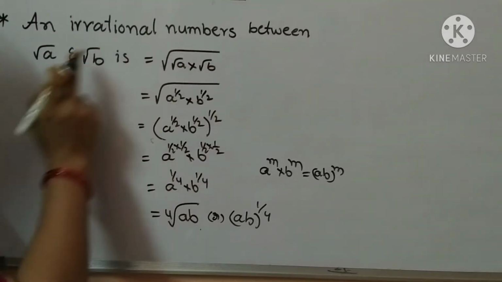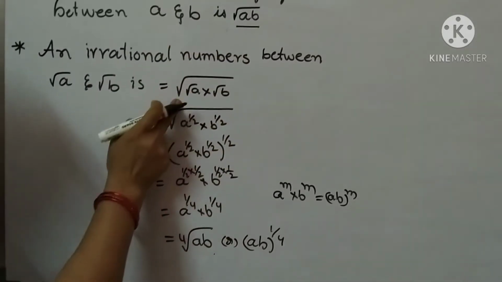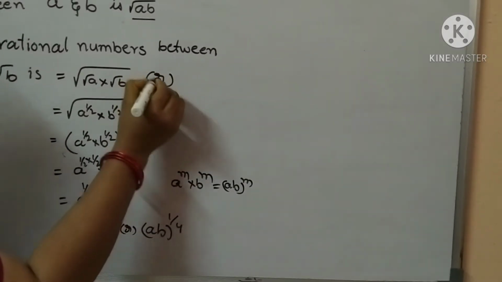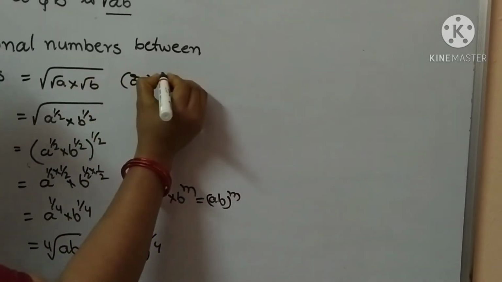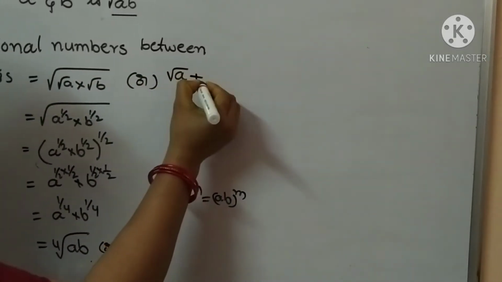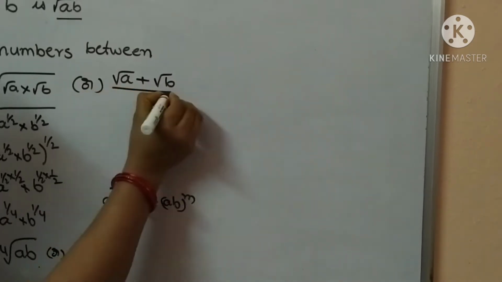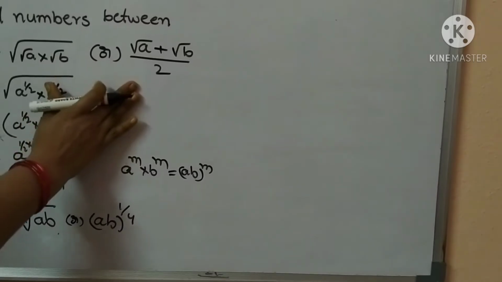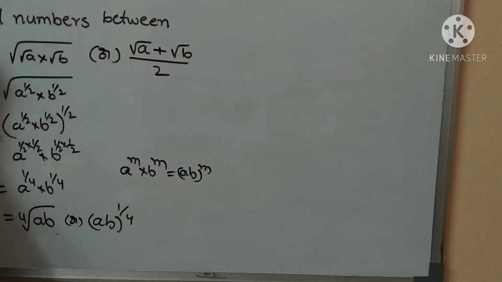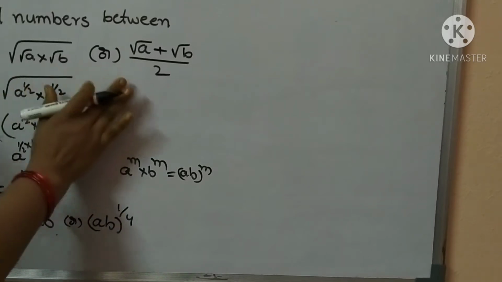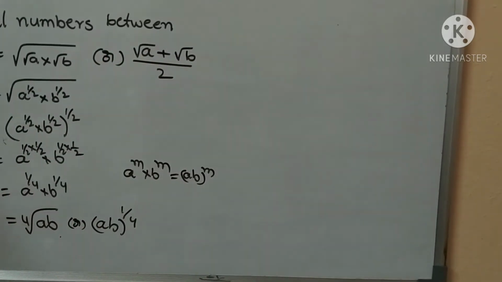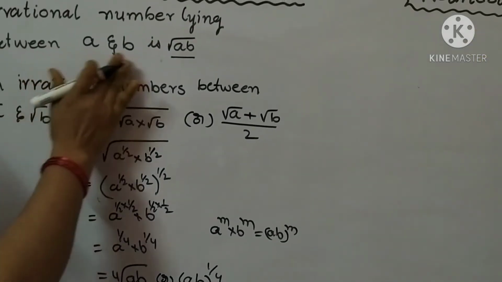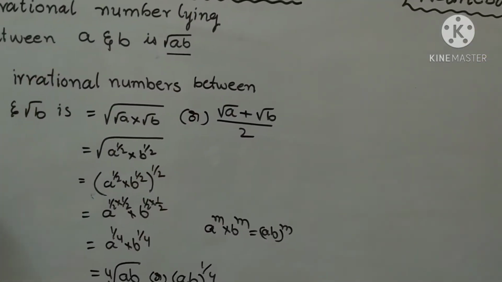An irrational number between root A and root B is found by substituting in the formula. Or, another formula, root A plus root B by 2, is also used. Okay, an irrational number between root A and root B is root A plus root B by 2. At the same time, the irrational number lying between A and B is root AB. Did you understand children?